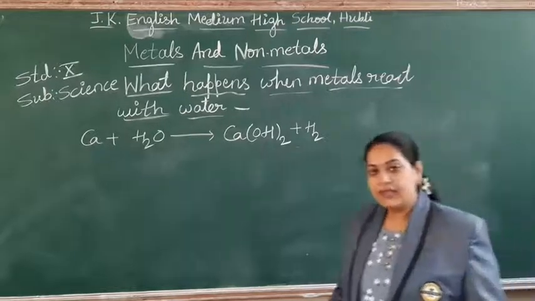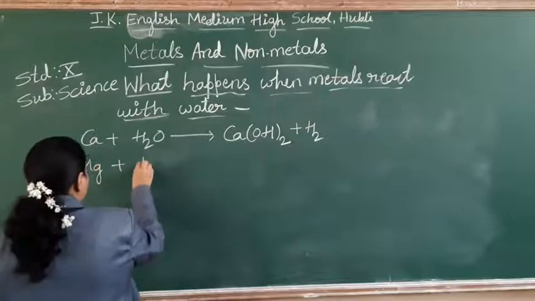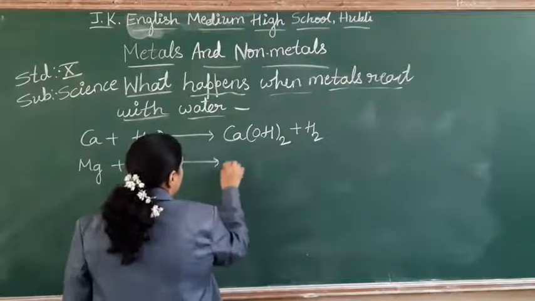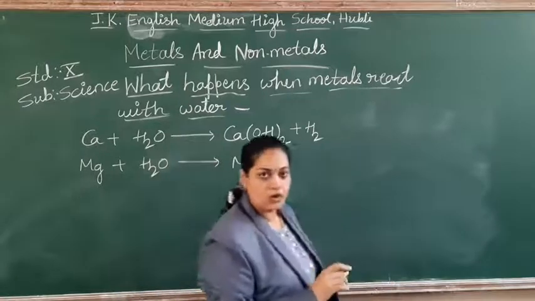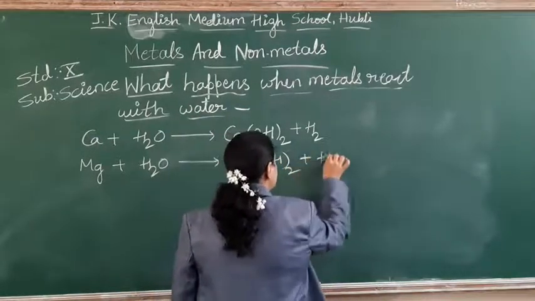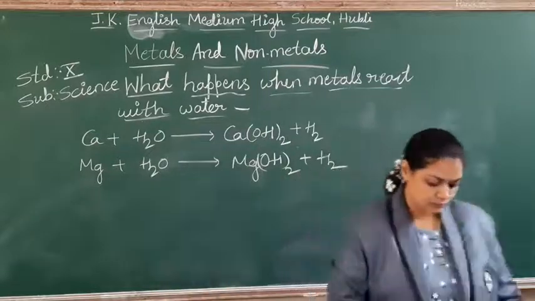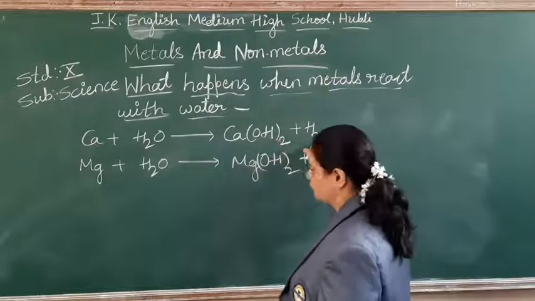Right? Take the example of magnesium, students. Magnesium plus water gives magnesium hydroxide, Mg(OH)2, plus H2. Balance the equation, students. 2 plus 2 is 4.